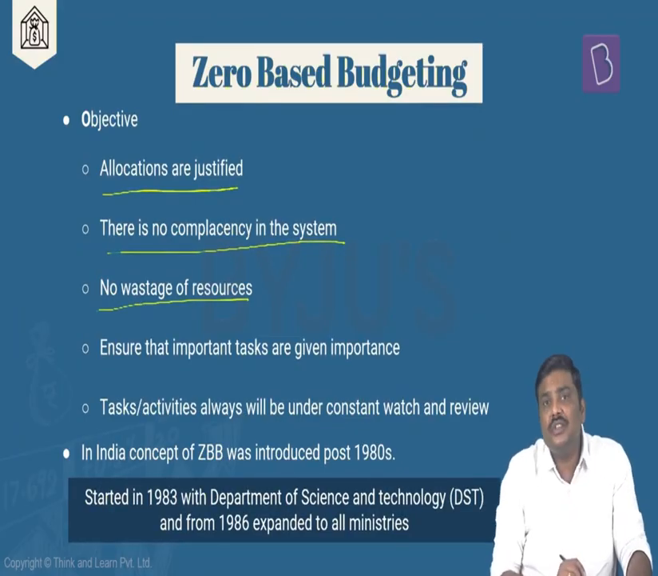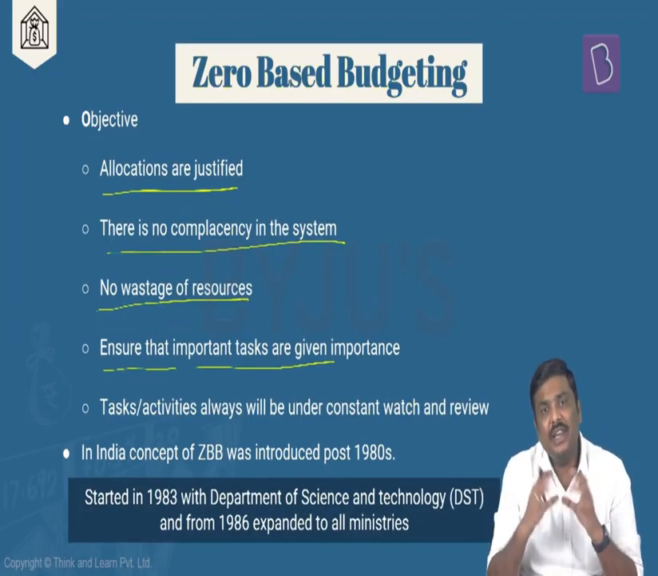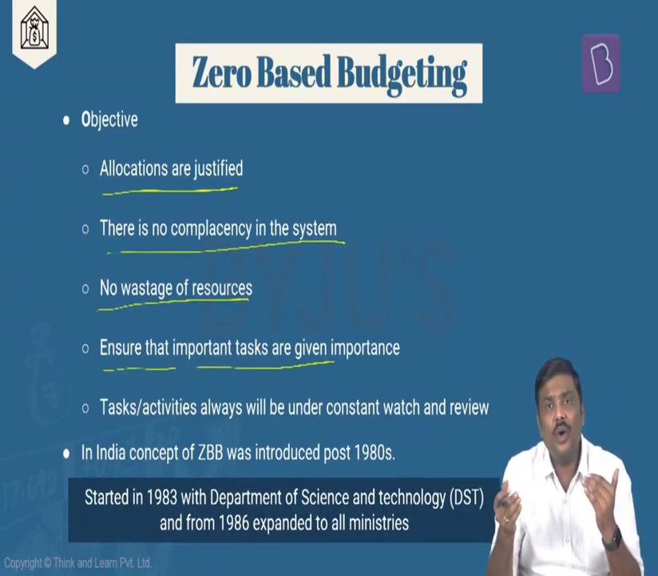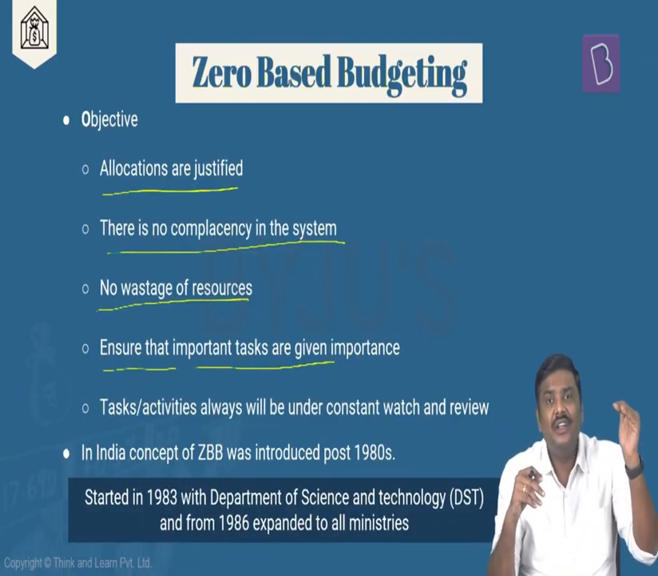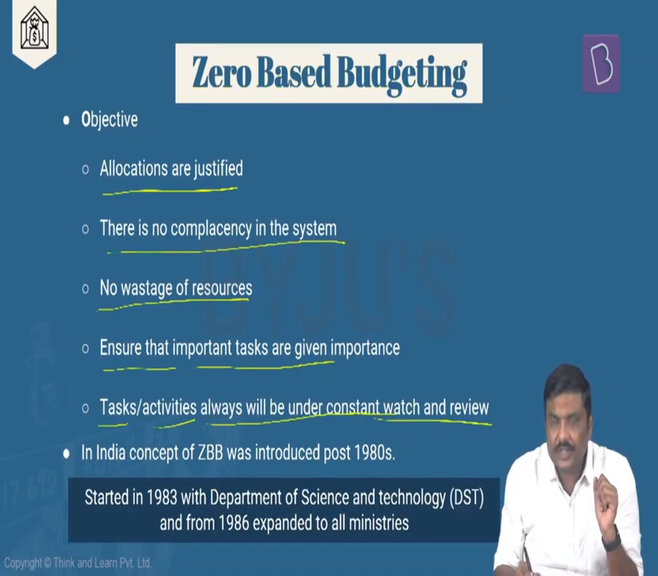No wastage of resources, allocation of resources are very, very efficient enough. Ensure that important tasks are given importance. That is, the government would want to spend money for various exercises or various needs as such. But out of all of this, which of these particular requirements are necessary, are very, very important for the government? They will give the preference to that first, then other requirements will be taken care of. The tasks or activities will always be under the constant watch and review.